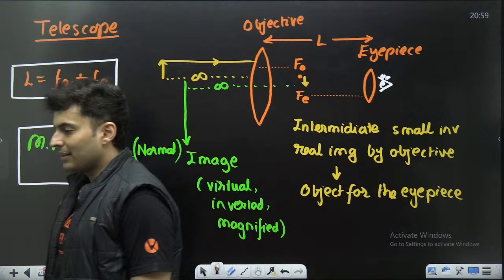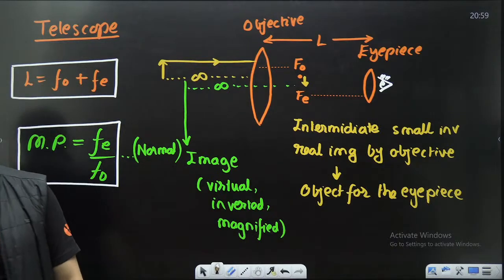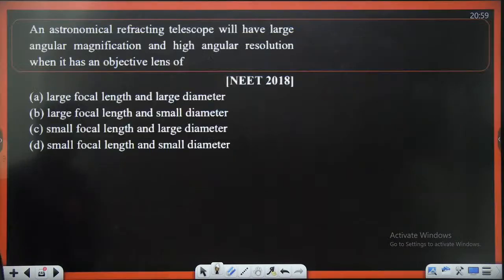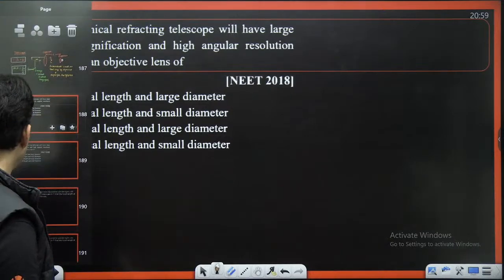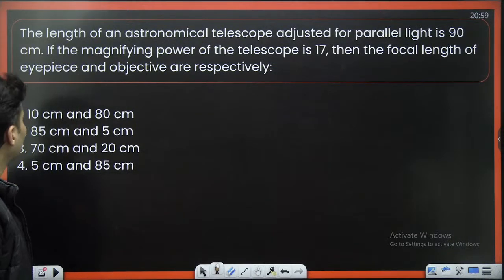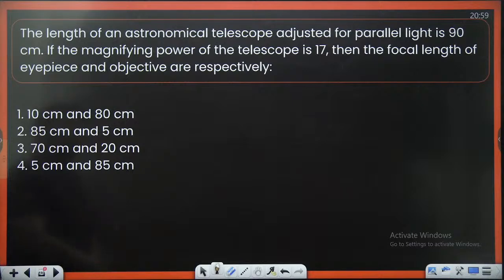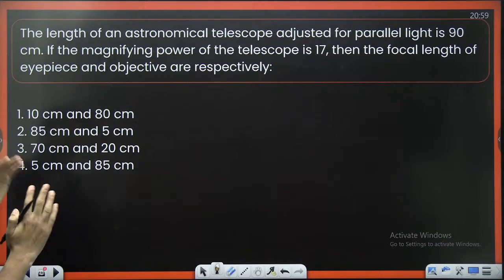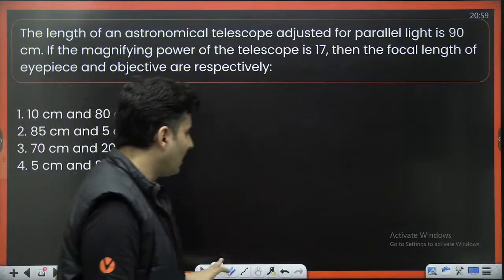Is that okay? Shall we do some questions now? The last few questions are coming up on your screen, and here it is. If there is a telescope having large magnification and high angular resolution, I think this part has been removed because resolution has been deleted from the syllabus. Let me just go directly over here. The length of a telescope is 90 centimeter, magnifying power is 17, focal lengths of eyepiece and objective are?